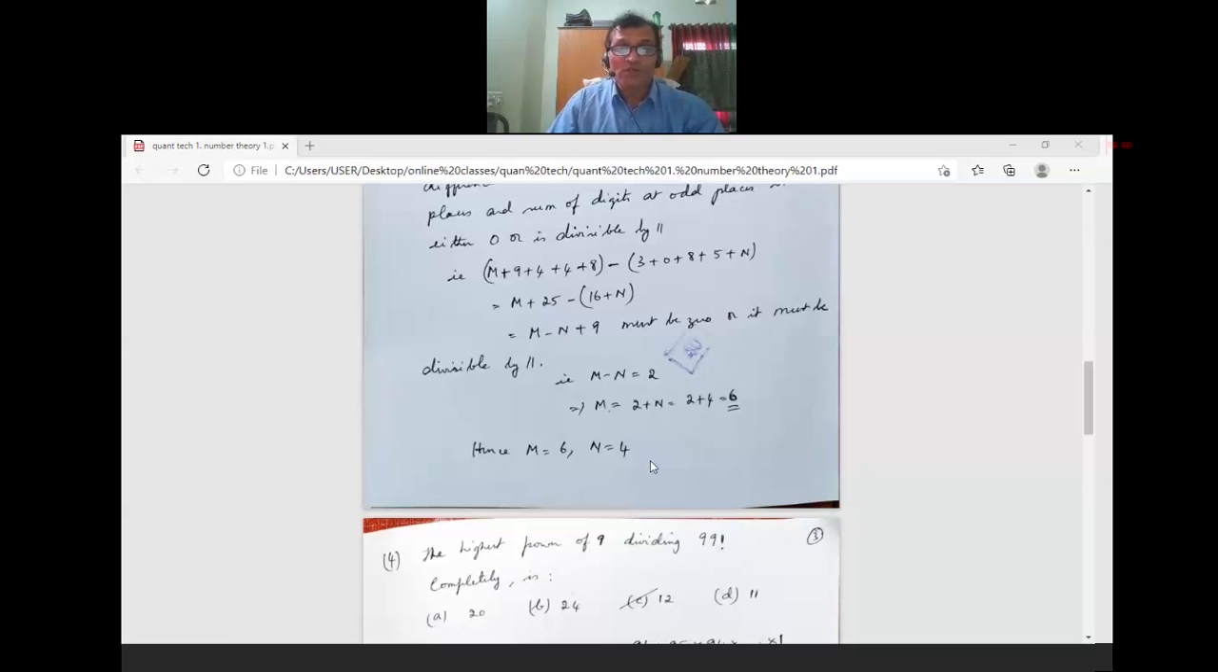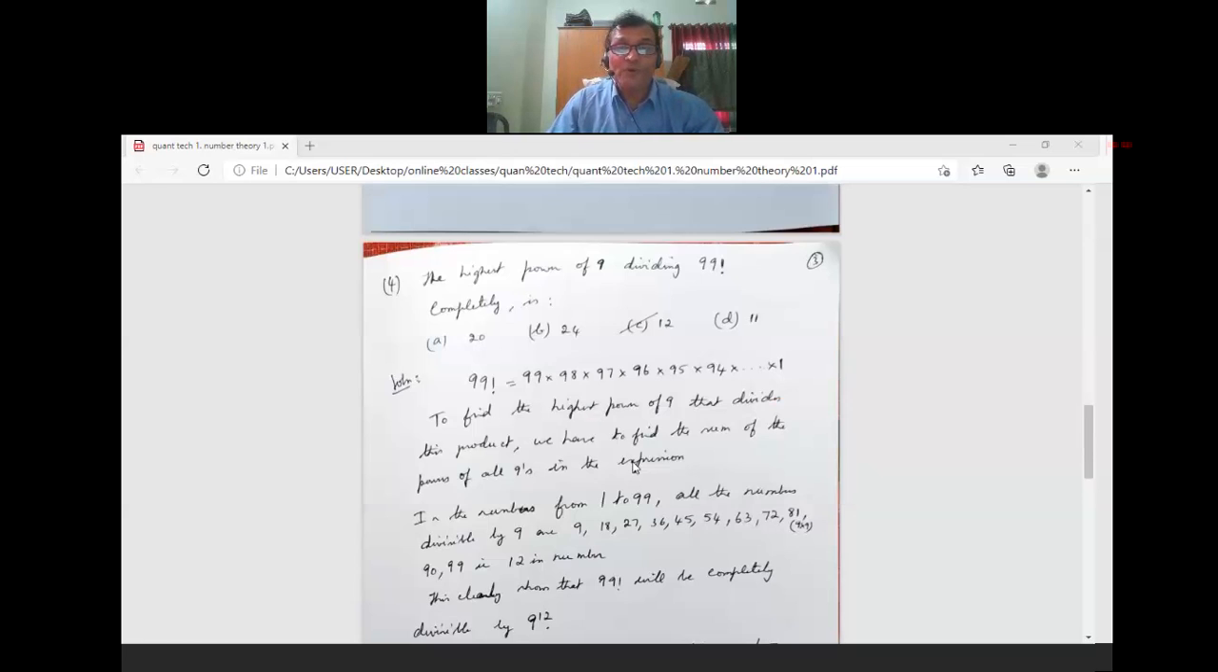Now question number 4. The highest power of 9 dividing 99 factorial completely is: 20, 24, 12, 11. You know what is factorial? 4 factorial means 4 into 3 into 2 into 1. Highest power of 9, understand. The power of 9 is either 20, 24, 12.